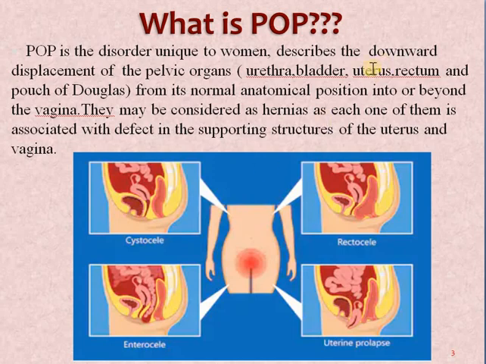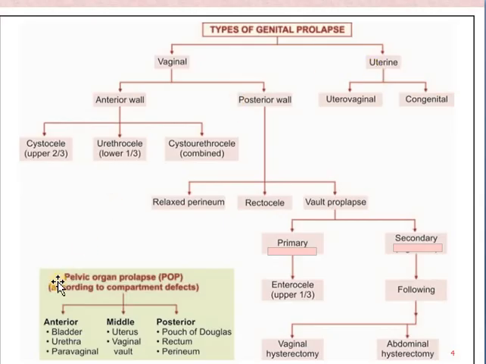This is very important because if the types of prolapse are understood, we can have a very easy understanding of the subject. So to understand it, we should follow this table, because if we follow the table, understanding will be easy. We could understand it in two ways: one is the representation of the internal genitalia and external genitalia. If we see the external genitalia, that will be vaginal wall prolapse, and if we see the internal genitalia, then it will be the prolapse of the uterus only.